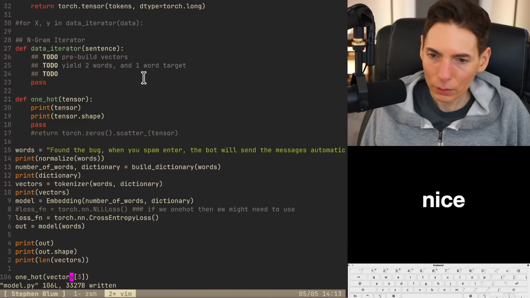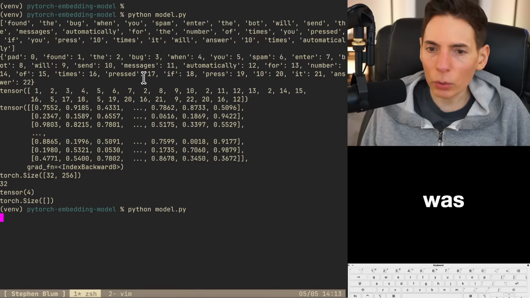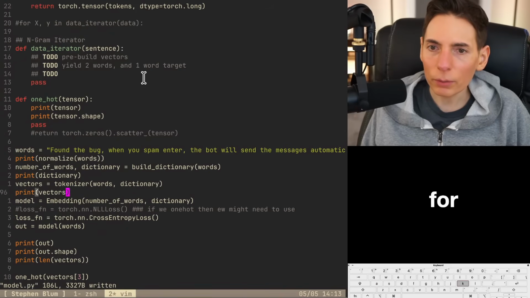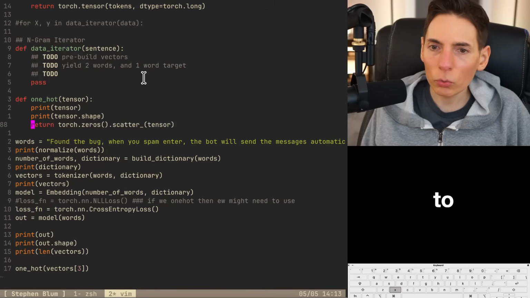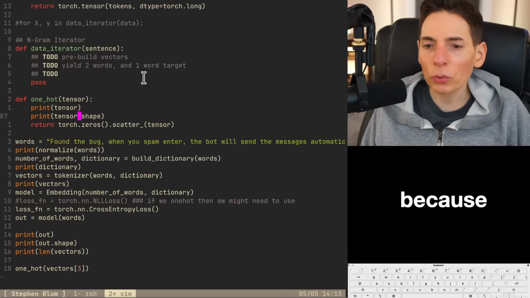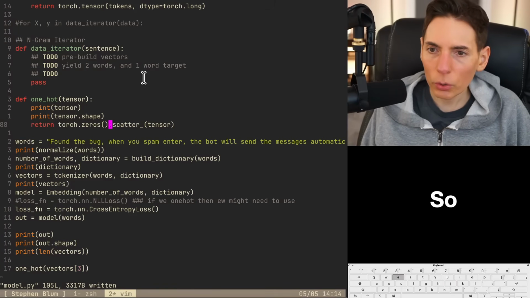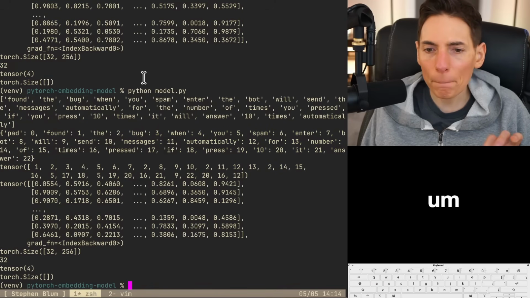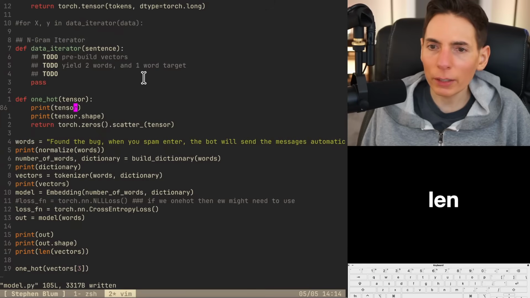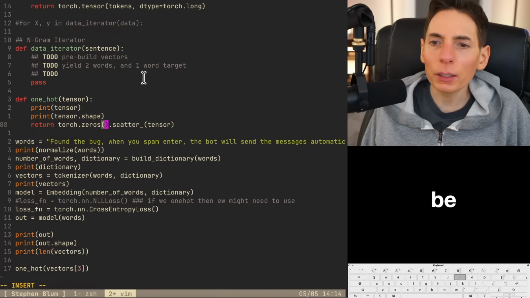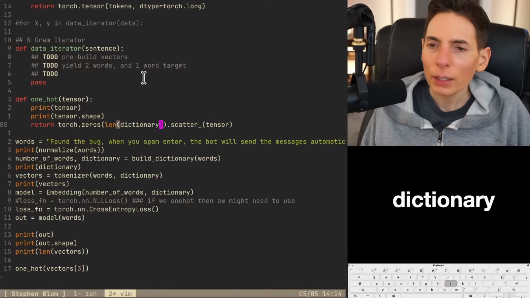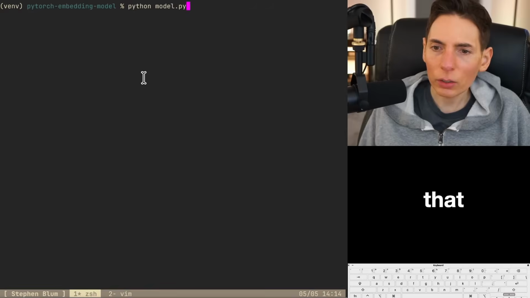Nice. Did this work? It did. It was number 4. Okay, so that's what we were looking for. All right, that looks good. So now we need to return. Oh, right, because it was a pass, so it's definitely going to return nothing. So, zeros, and the zeros need to be the size of the dictionary. So we need to do length of dictionary. Okay, so this will be len dictionary. And then we need to scatter the tensor. See, is that going to work?